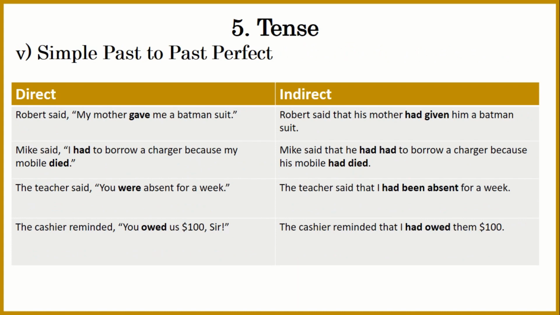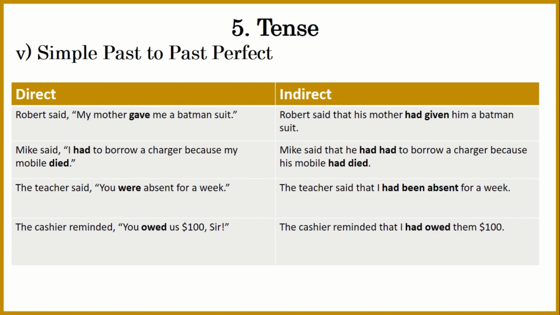Fifth, simple past to past perfect. For example, let me go with the last one. The cashier reminded, "You owed us $100, sir." The cashier reminded that I had owed them $100. So it can be I had owed them or I had owed him.